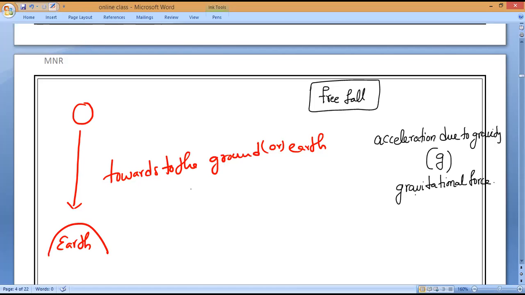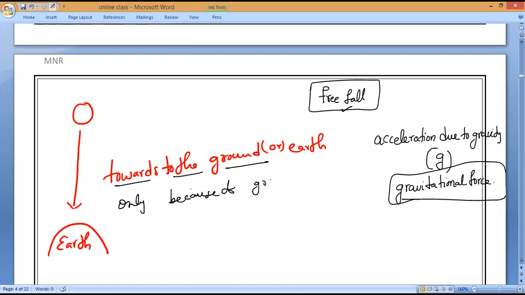What is that force, guys? Gravitational force. If any body is falling towards the ground only because of gravitational force, no other force is acting, then the body is considered to be in free fall.